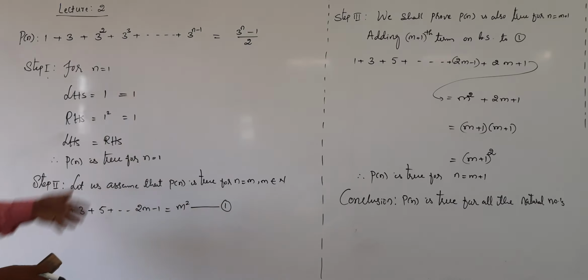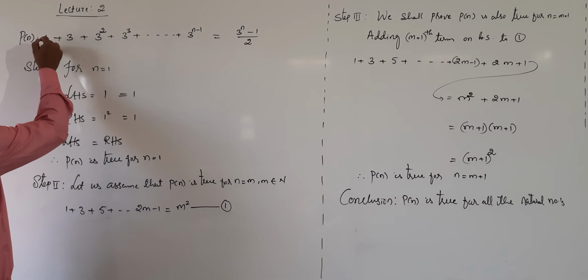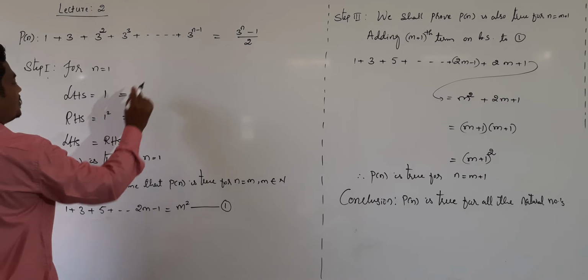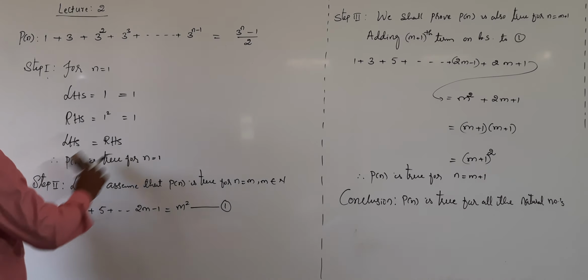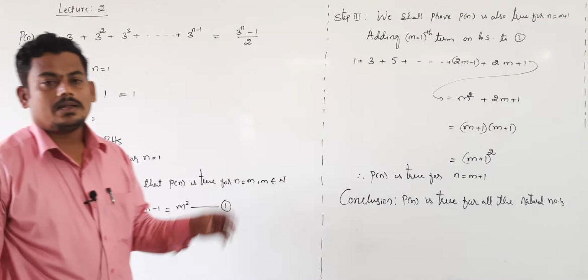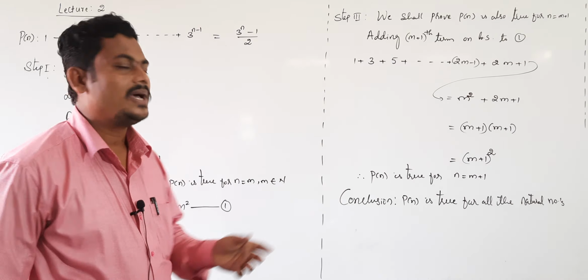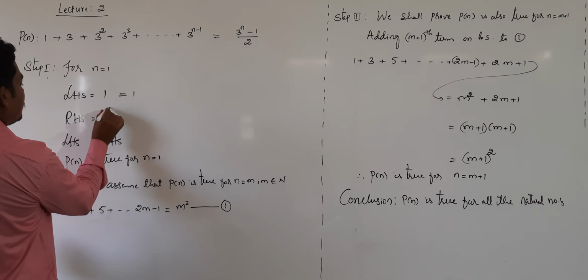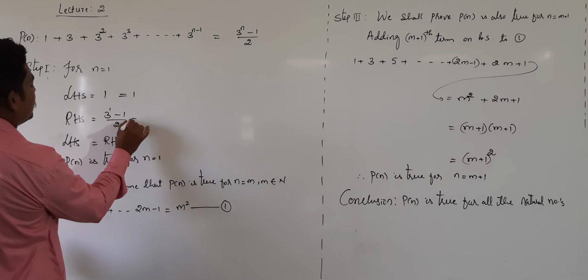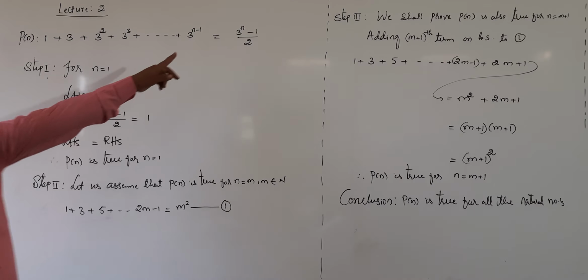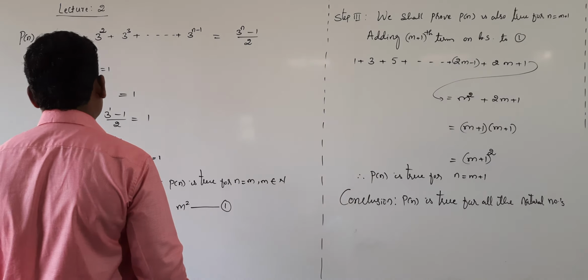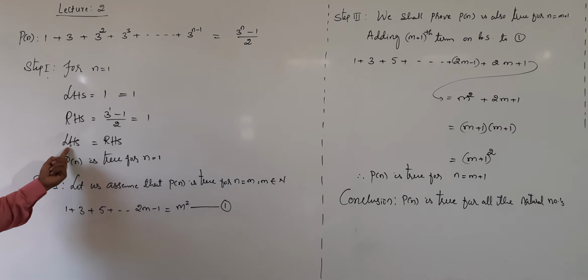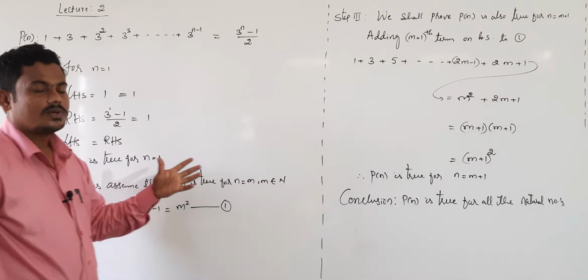Step 1, for n equal to 1. What is our LHS? n equal to 1 means the first term itself, that is 1 only, so LHS equals 1. Then look at RHS, put n value 1. Then it becomes 3 power 1 minus 1 divided by 2, that's equal to 1. LHS value 1, RHS value 1. LHS equal to RHS. Therefore, P of n is true for n equal to 1.